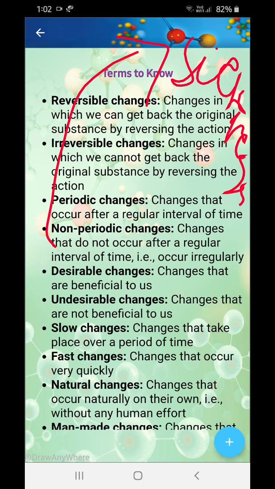Okay? That's undesirable because you cannot eat that rotten food. It contains fungi, microorganisms, bacteria. You can't eat that, right?